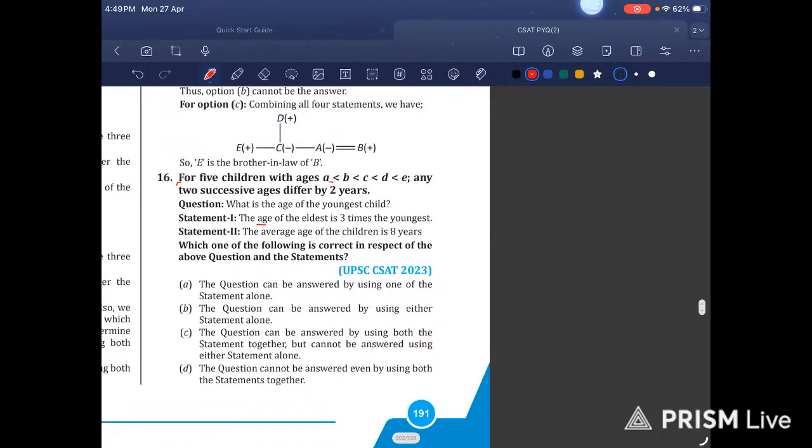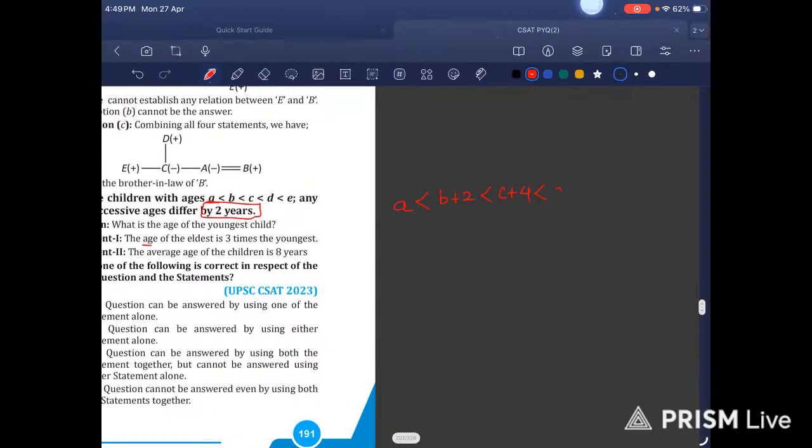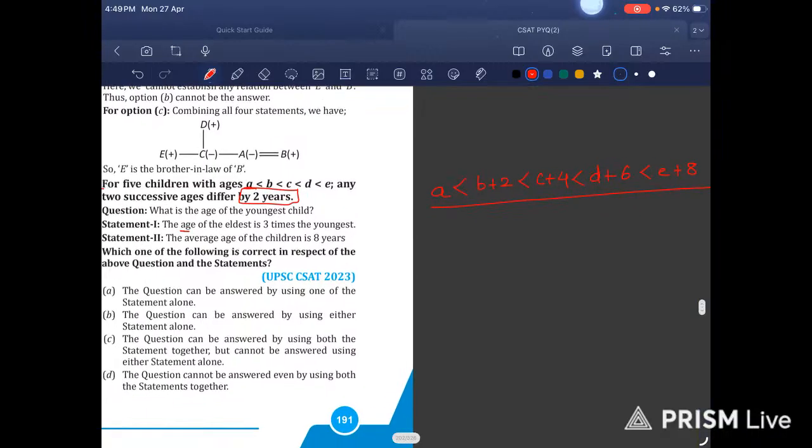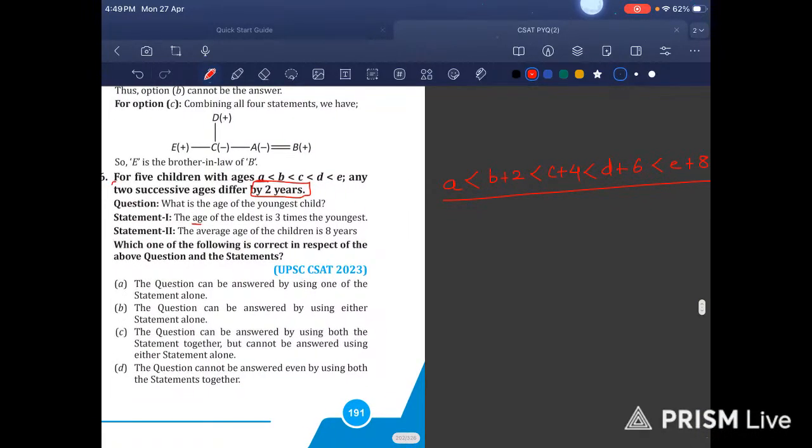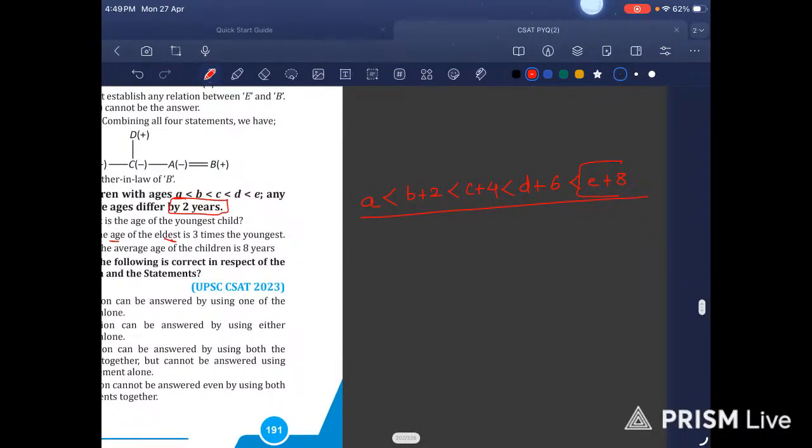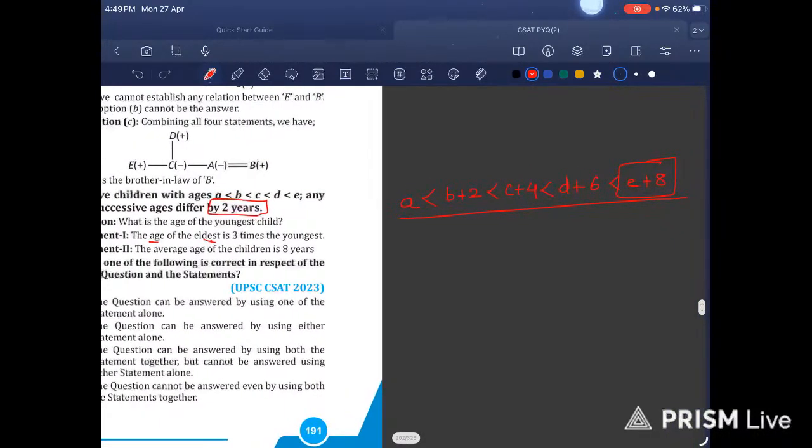Ages differ by 2 years. A, B plus 2, C plus 4, D plus 6, E plus 8. And it is saying the age of eldest is 3 times the youngest.